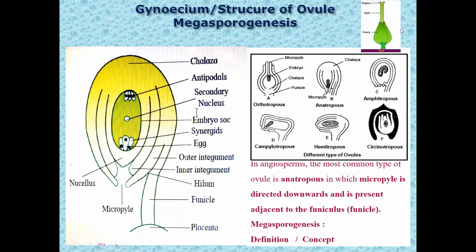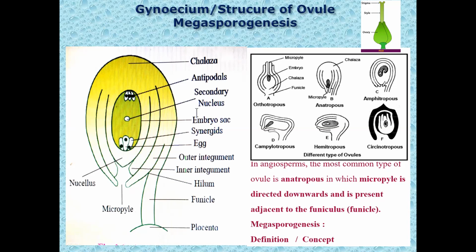The gynoecium whorl may consist of a single carpel. It is called monocarpellary gynoecium. When it consists of many carpels, more than one, accordingly it is called bicarpellary, tricarpellary, tetracarpellary. Two carpels, bicarpellary; three, tricarpellary; four, tetracarpellary. Many carpels, it is called polycarpellary.